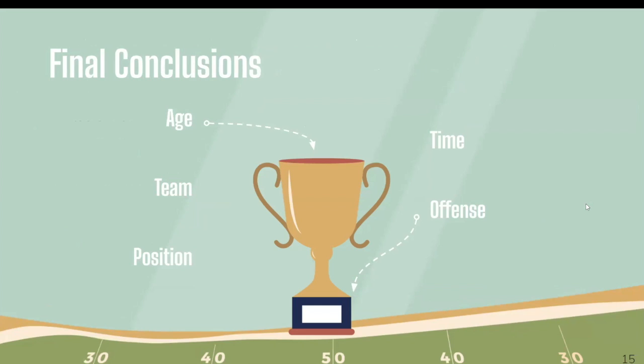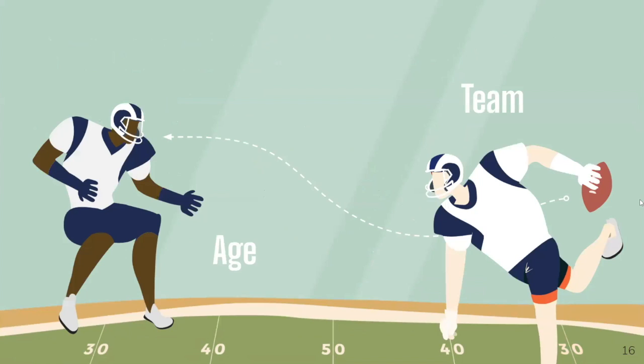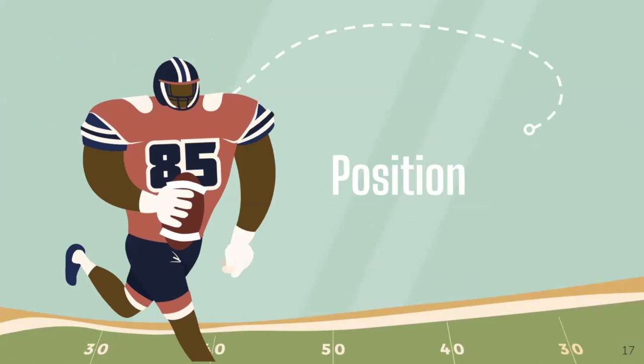So now looking back at all the factors we looked at: age, team, position, time, and offense, we conclude that age and team aren't really truly factors. However, with position, we see that wide receivers by far get suspended the most and most severely. So we must then ask what factors with the culture of wide receivers and/or how they're perceived in the league contribute to their higher propensity to commit offenses or be more severely punished.